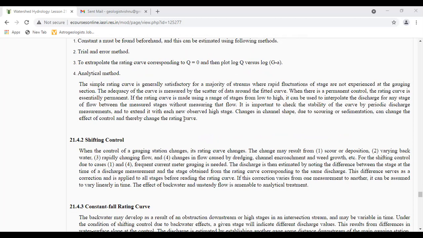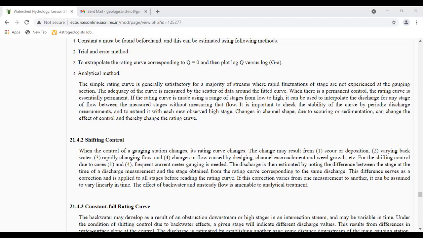When there is a permanent control, the rating curve is essentially permanent. If the rating curve is made using a range of stages from low to high, it can be used to interpolate the discharge for any stage of flow between the measured stages without measuring that flow.